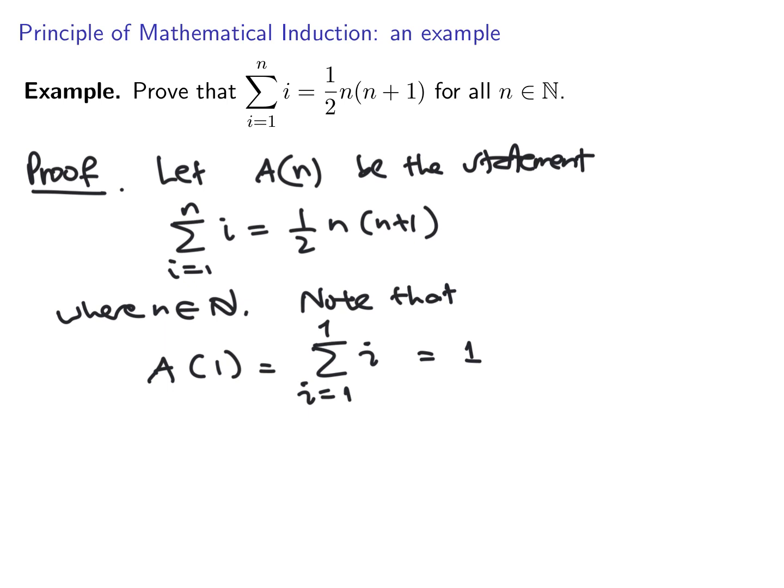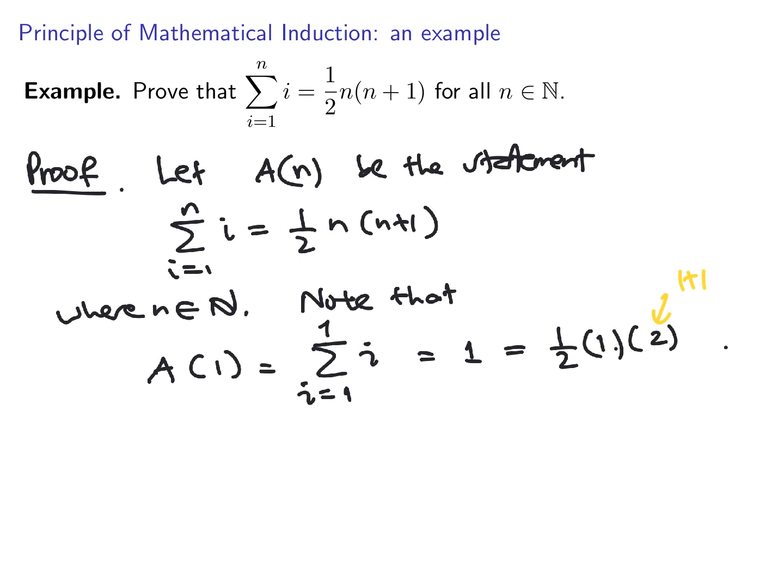And what we want to show is that it's equal to half times n, where n is 1, multiplied with n plus 1. So this is indeed true, because half times 1 plus 1, which is 2, is equal to 1. So the first statement is true. I mean, A1 is true. So we have that A1, which is 1, is equal to half times 1 times 1 plus 1. Here n is equal to 1.